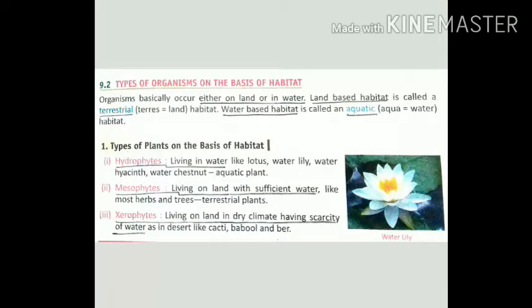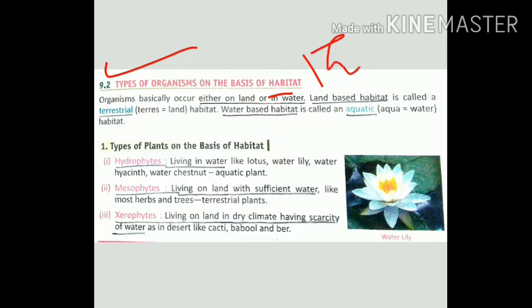Children, today we will proceed with lesson number 9, and we are going to study types of organisms on the basis of habitat. Habitat means home, our home. Mainly land-based habitat is called terrestrial.